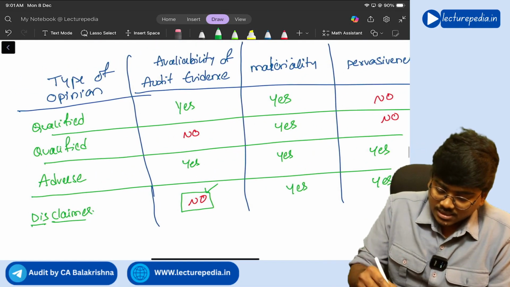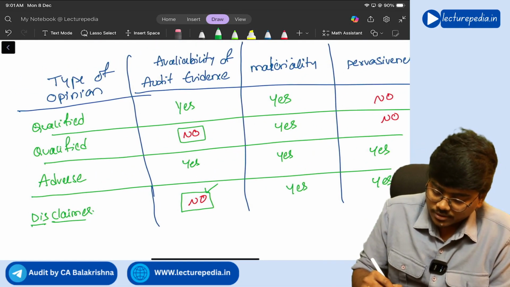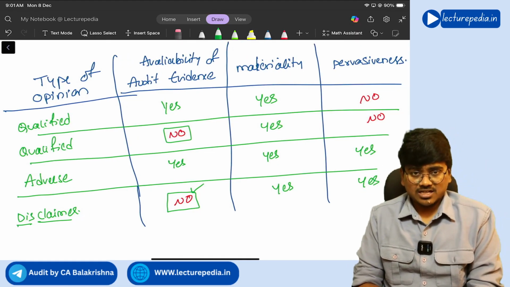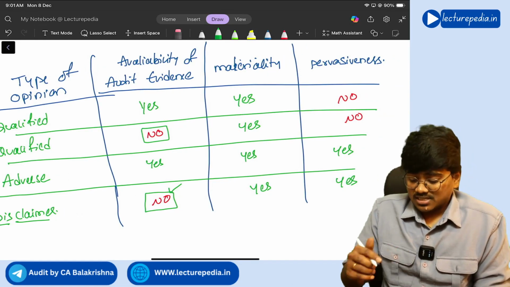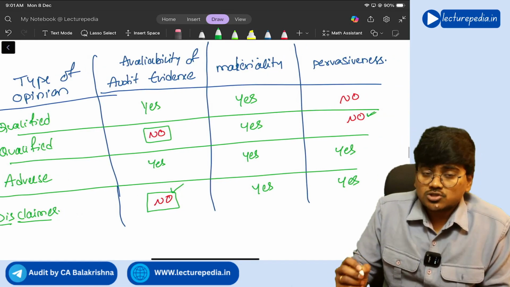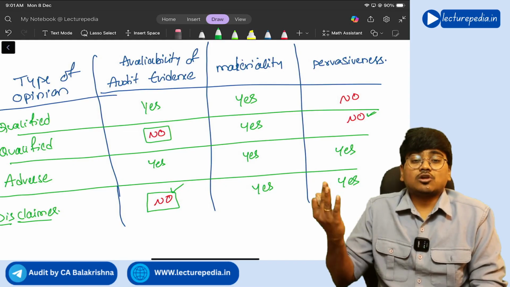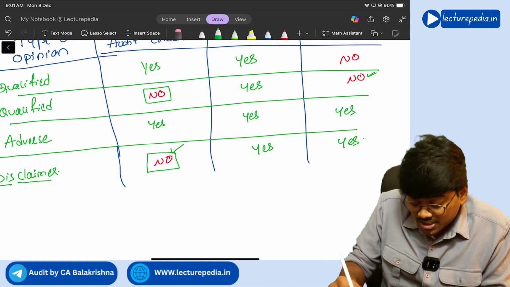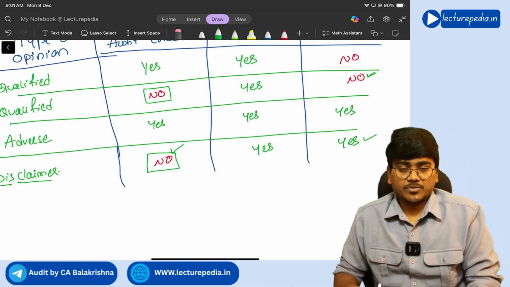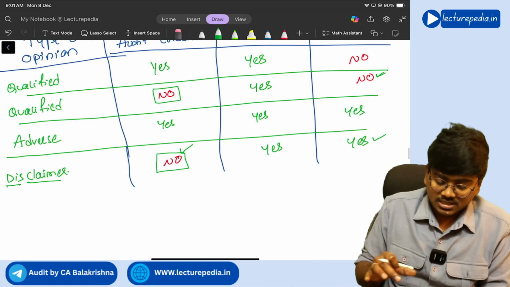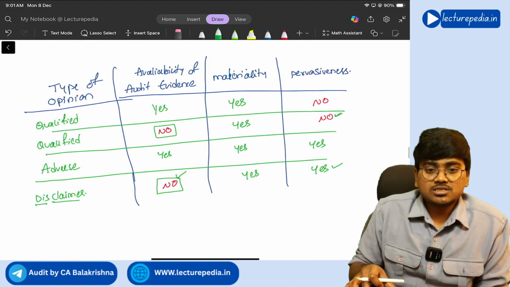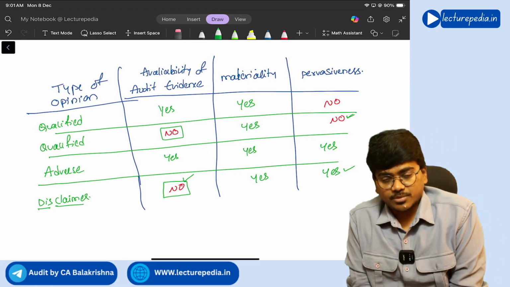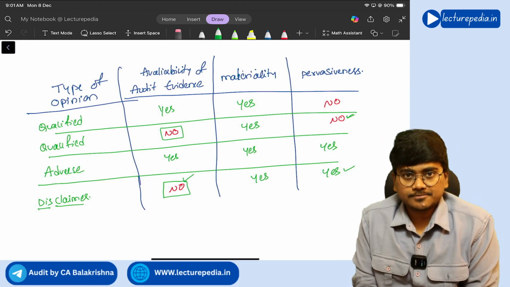You can ask, sir, here also you are not having any evidence, so why are you giving qualified? Because even though there is no evidence available, the auditor feels that a lot of misstatements are not present. Misstatements are not pervasive, so you are giving qualified. But in this fourth situation, a lot of misstatements are there, misstatements are pervasive, so you are giving disclaimer of opinion. Understood? So this is how you will have to determine the type of modified opinion that should be given by the auditor. Clear? Yes.